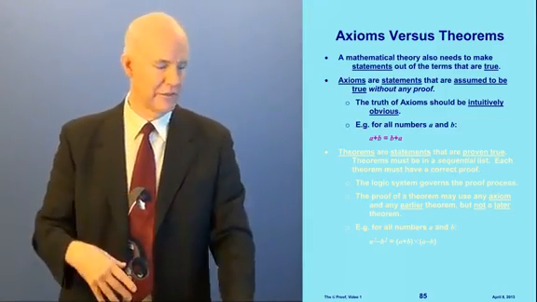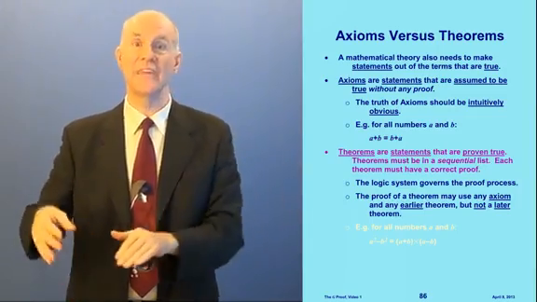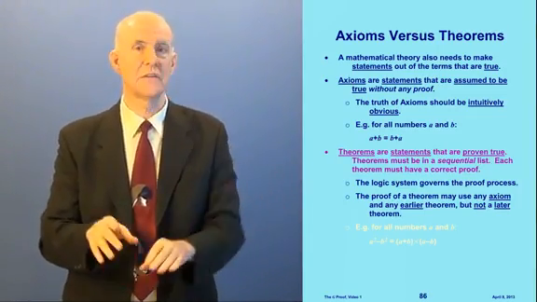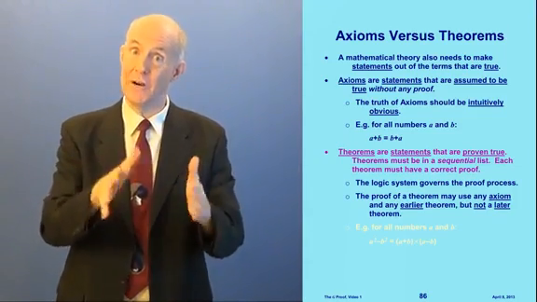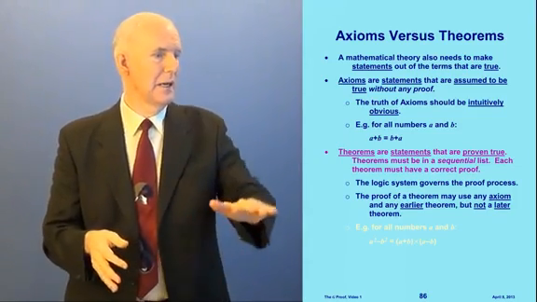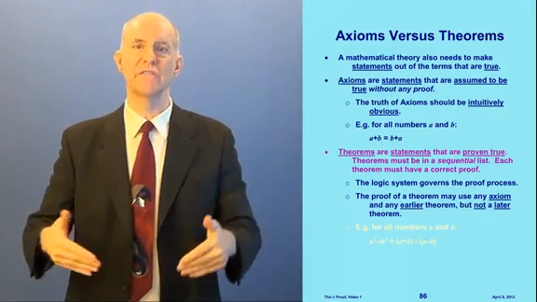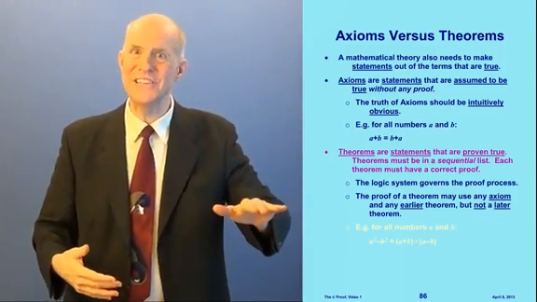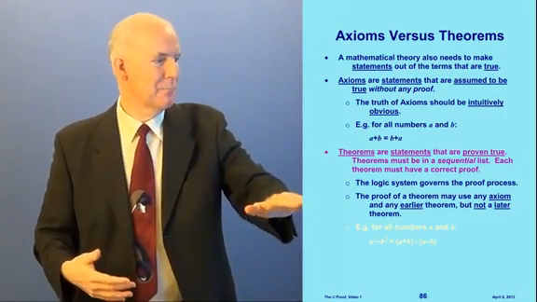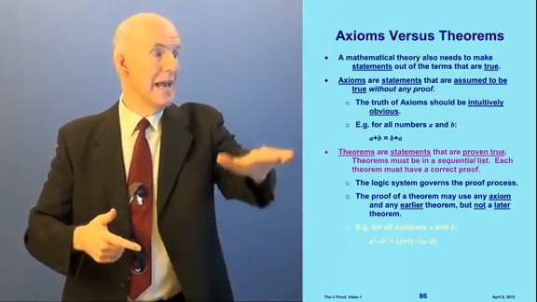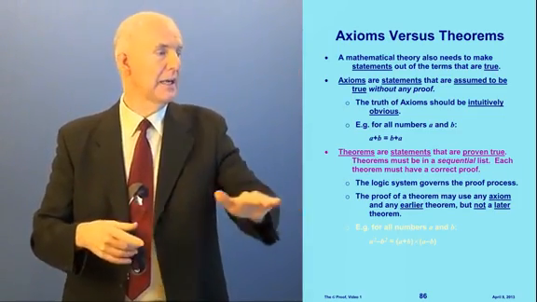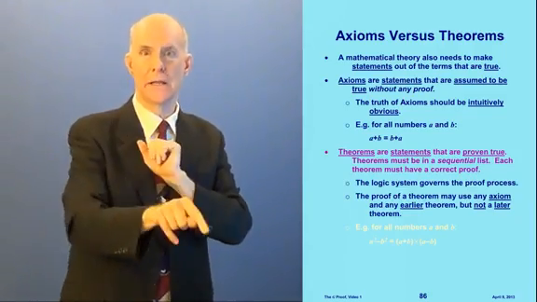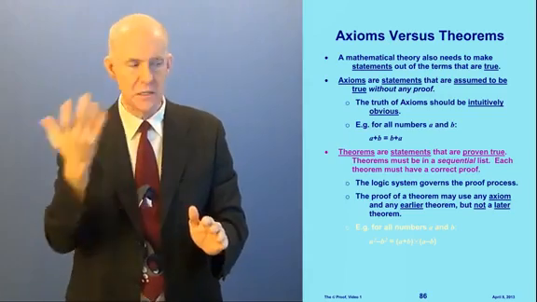All right, now let's look at theorems. Theorems are statements that are proven true, but they have to be in a sequential list, and each theorem has to have a correct proof. Now, the logic system is what governs the proof process. That's why I have to teach you about logic. The proof of a theorem can use any axiom. And it can use any theorem that's earlier on the list, but not a later one. That keeps us from going around in circles.